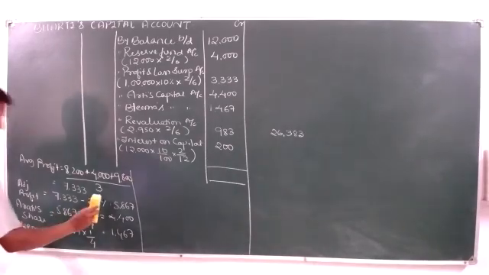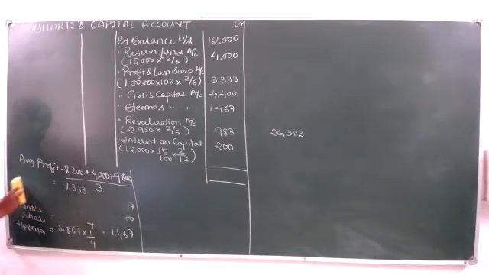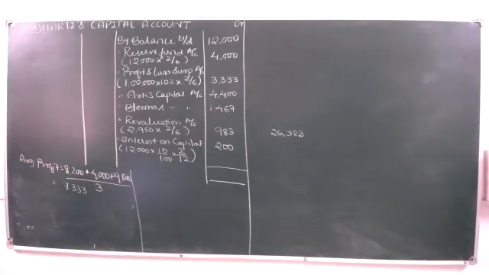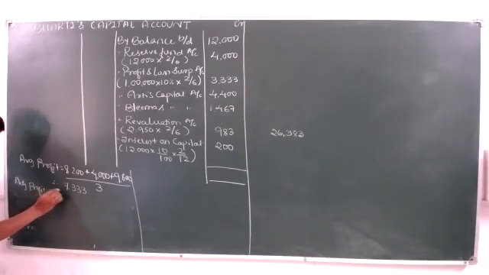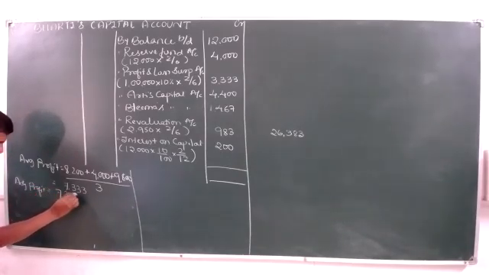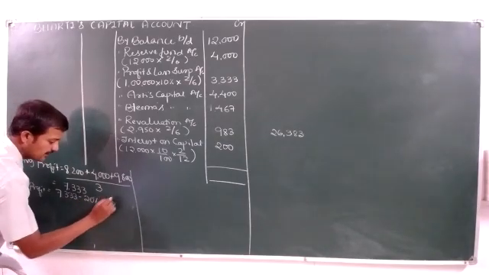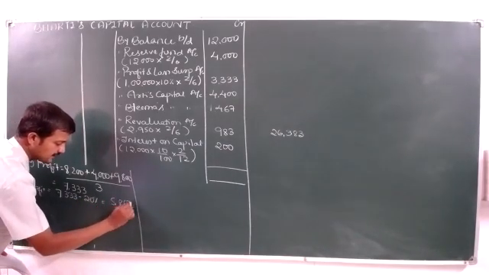Okay, let me give you the clarity. Up to this, it is right. See, 7,333. The next is adjusted profit, which is 7,333 minus 20%. It was 5,867.